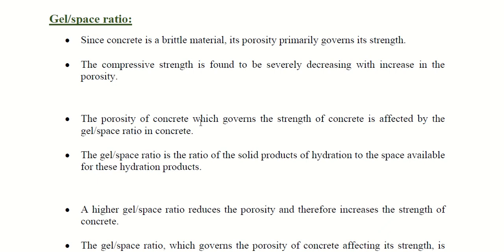So gel space ratio is the ratio of the solid products of hydration to the space available, meaning the volume of the products formed to the space available for these hydration products to settle. So the more the space, the more the gel formation, the more the strength.